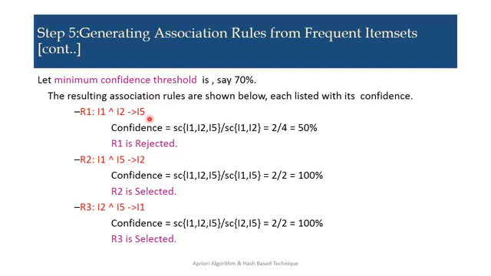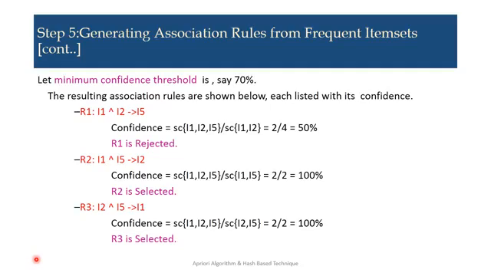To check whether it is a valid rule or not, the confidence is the support count of I1, I2, I5 divided by the support count of I1, I2. The support count of I1, I2, I5 is 2 and the support count of I1, I2 is 4. So 2 by 4 is 50%. So R1 is rejected, because the minimum confidence required is 70% and here we are getting 50%.